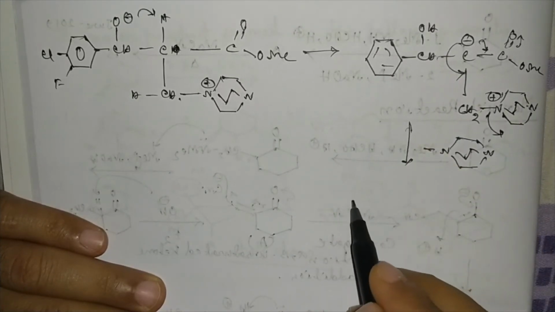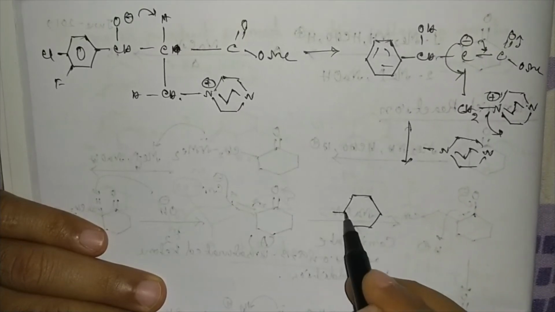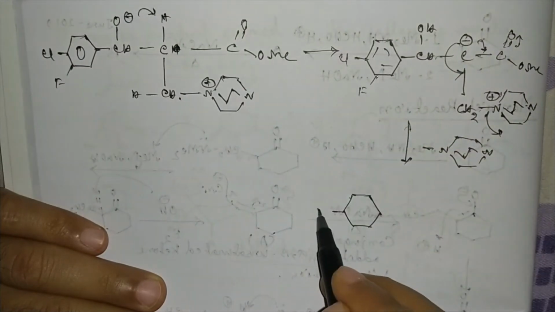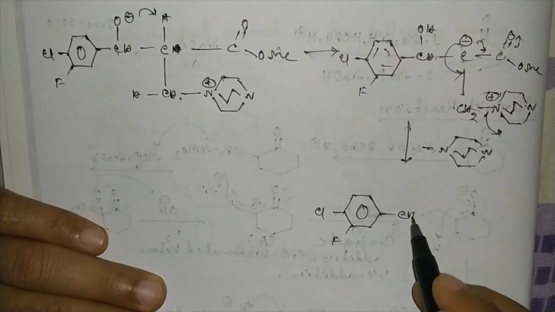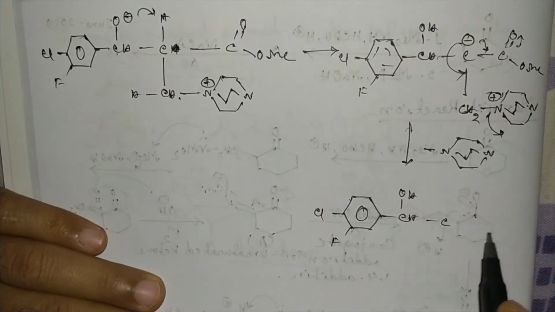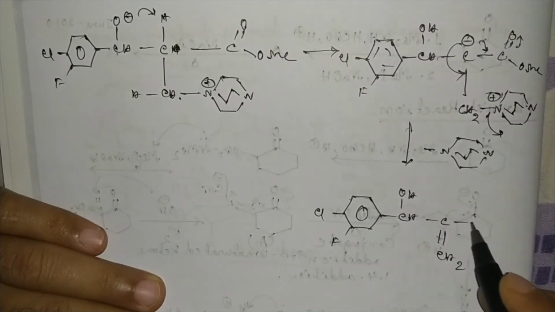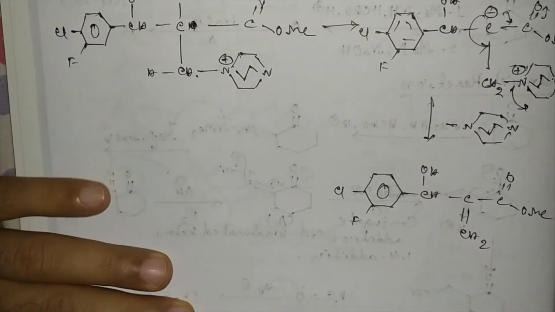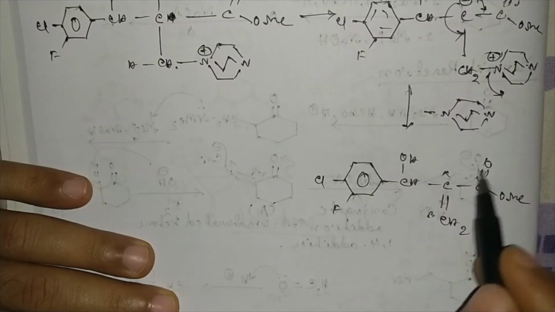What will be the product? Here Ar-CHOH-C double bond CH2, C double bond OMe. Now this is again an alpha beta unsaturated ester.